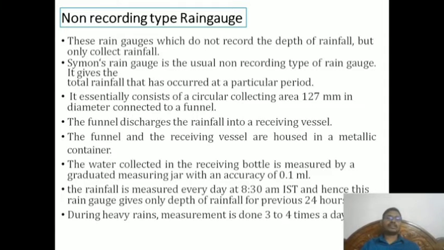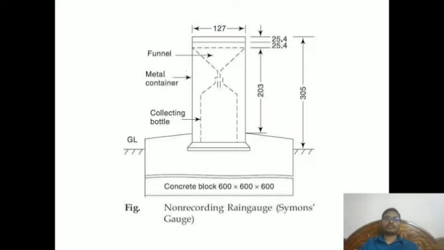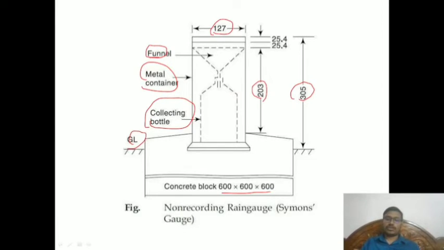As I mentioned regarding rain gauges, first I want to discuss non-recording type rain gauges. This is very important, and it is the standard one. I will discuss the dimensions first. There is the funnel, a metal container, then a collecting bottle, and this is the ground level. The concrete block is 600 by 600. The total height from the ground level is 305, from here to this level is 203, and here it is 127. This is the setup for non-recording gauges.